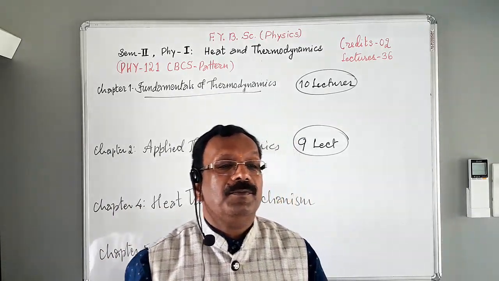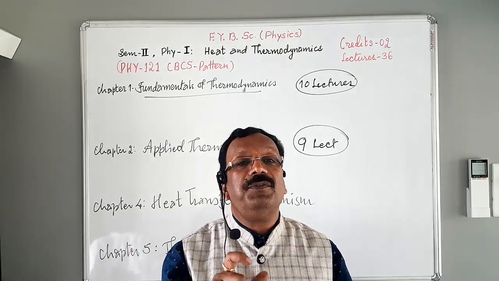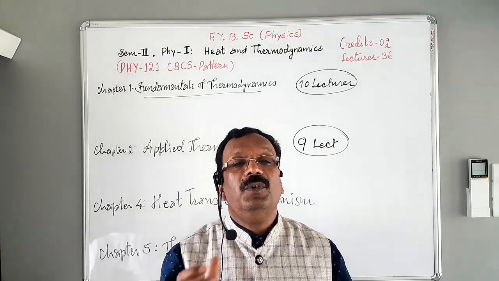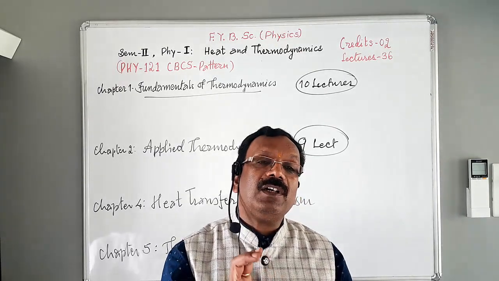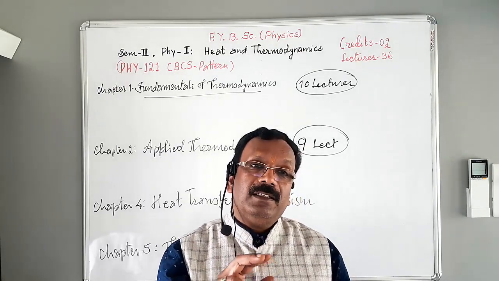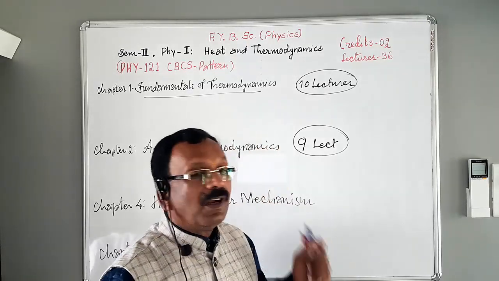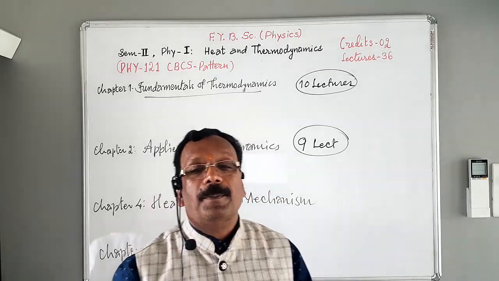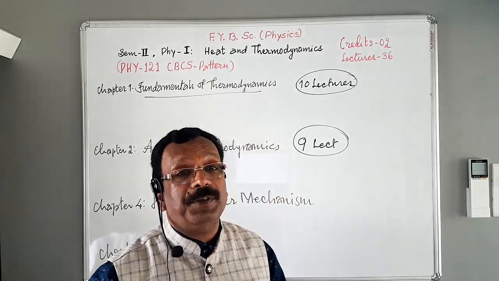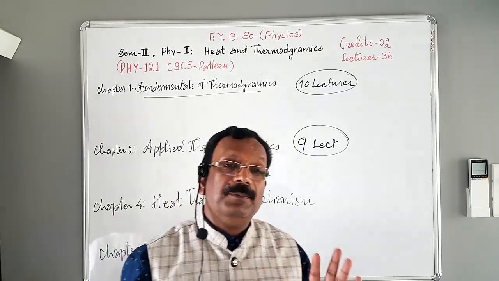In this chapter we have to see how conversion of heat into work and its converse takes place, that is how heat is converted into other forms of energy. We also have to study the second law of thermodynamics in this chapter. Then the concept of entropy, which is also very important.